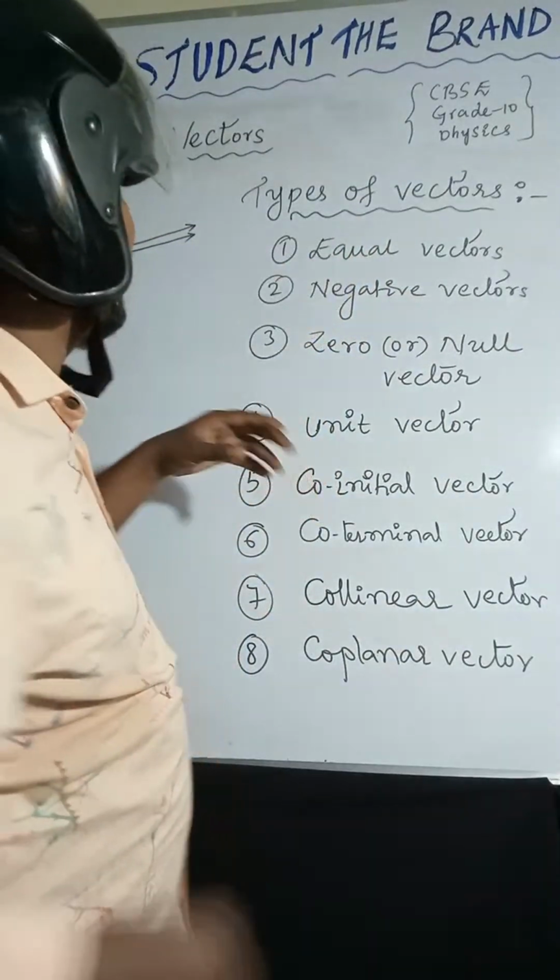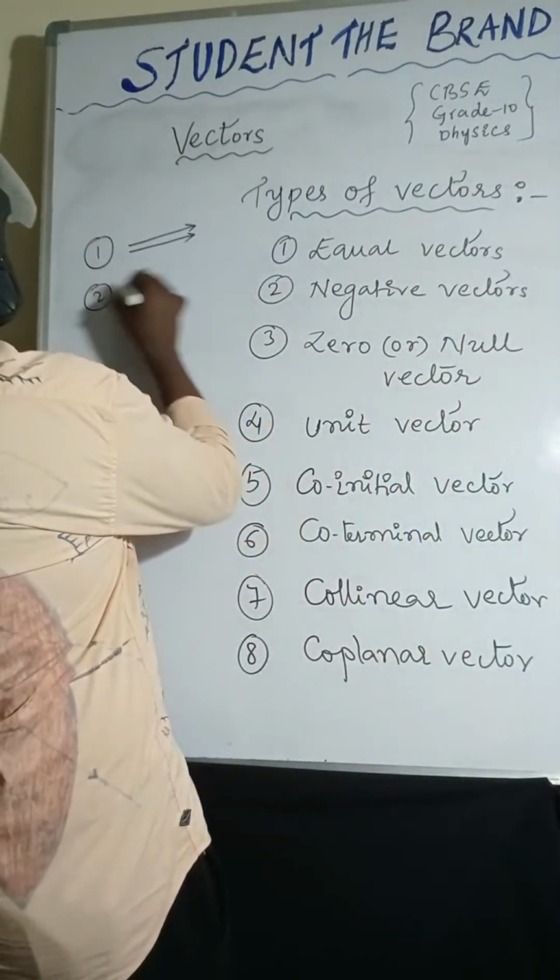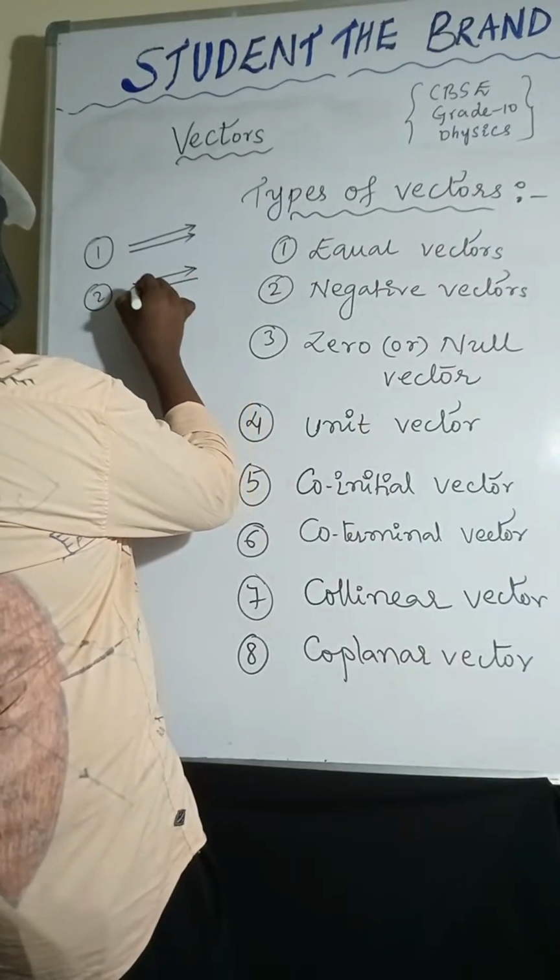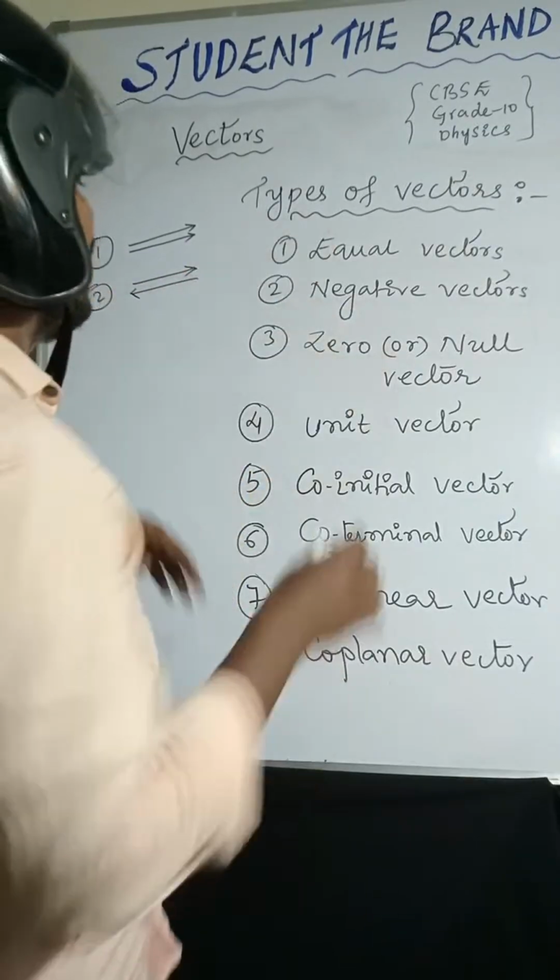Those are called equal vectors. Coming to negative vectors, they have the same magnitude but opposite direction.